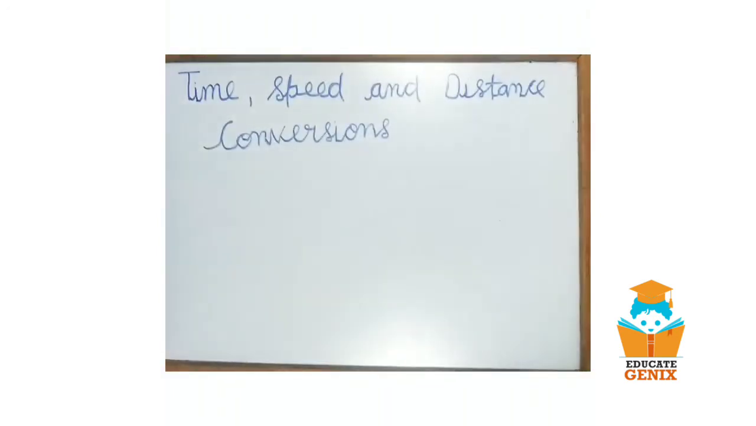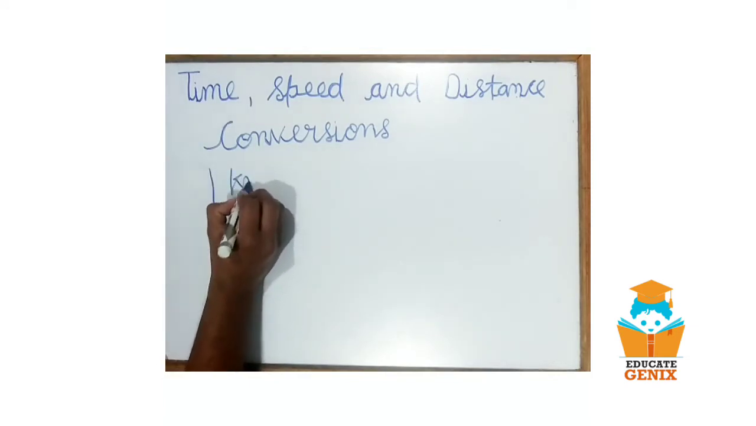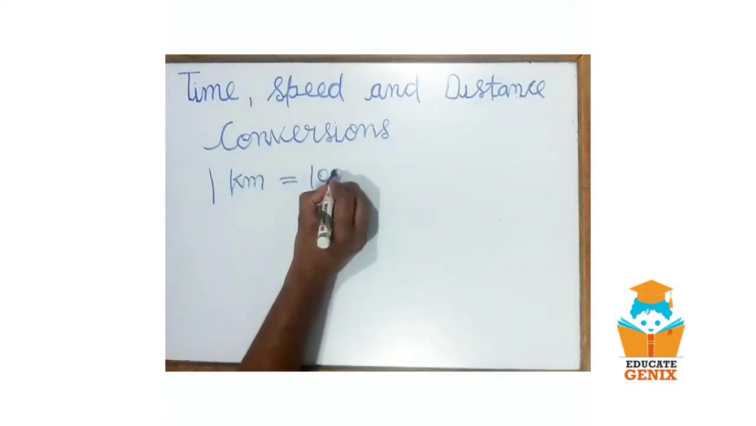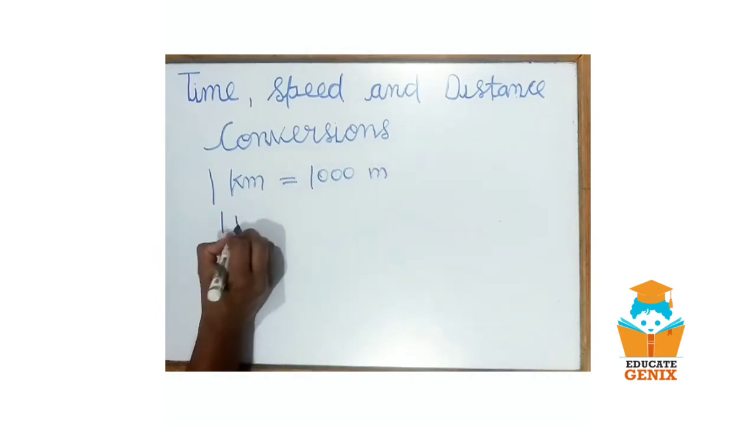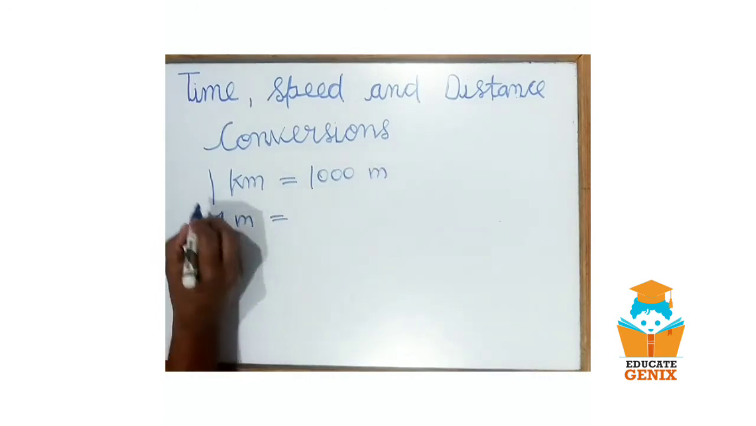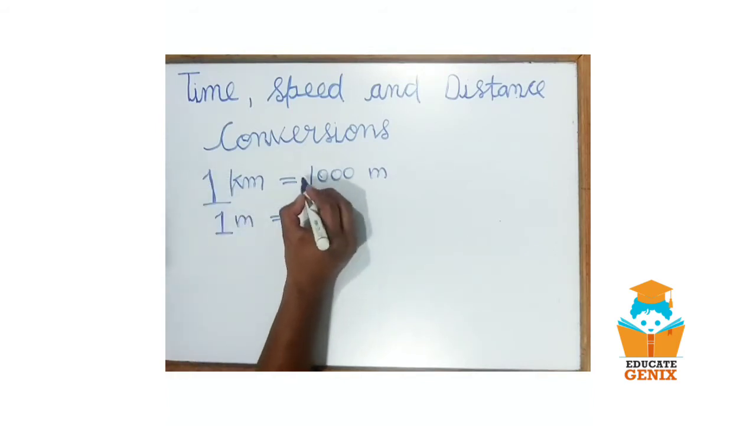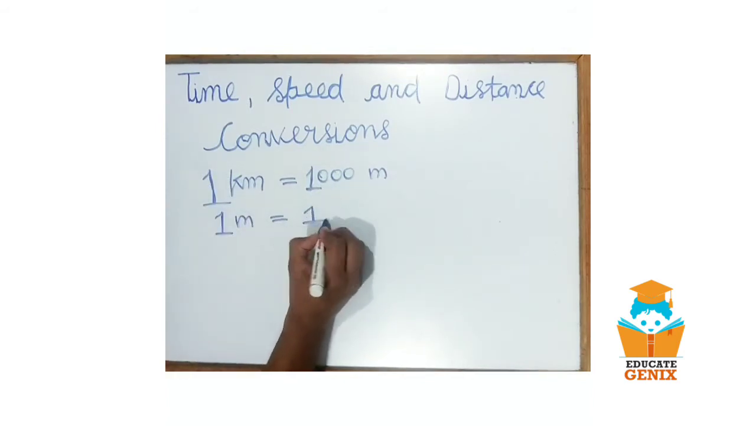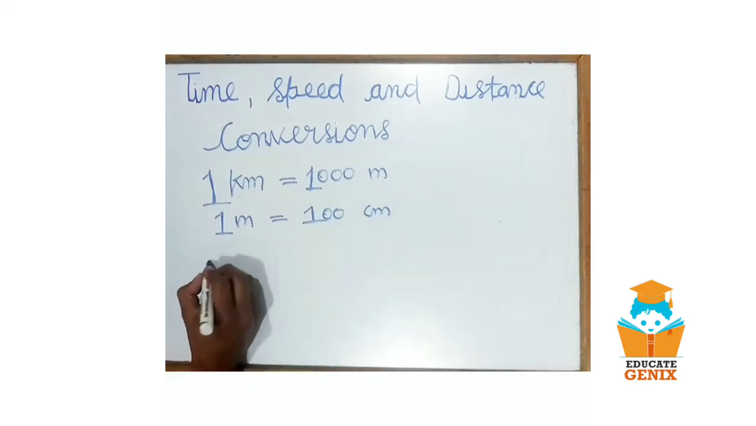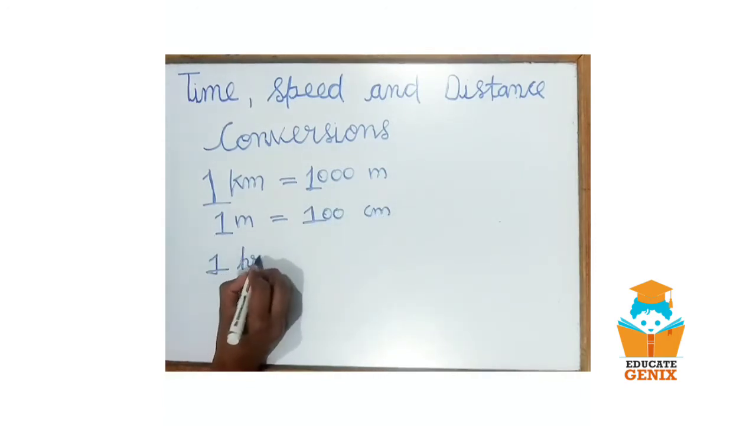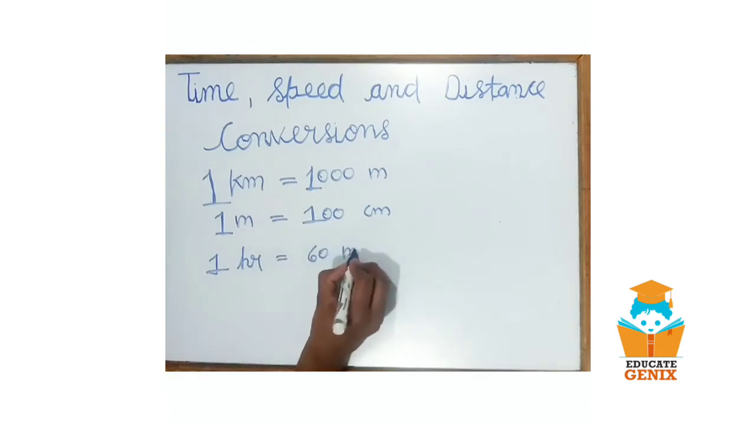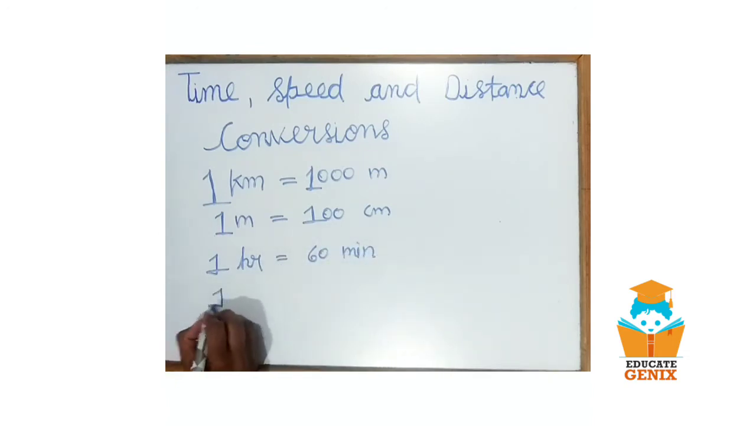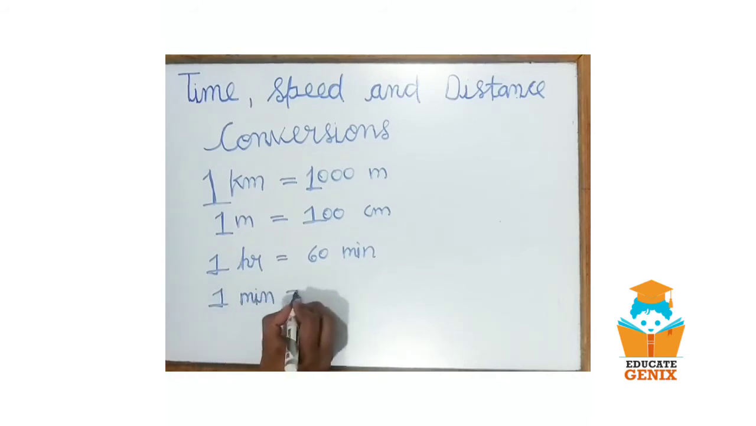So let's see some important conversions in time, speed and distance. 1 kilometer equals 1000 meter. 1 meter equals 100 centimeter. 1 hour equals 60 minutes, and 1 minute equals 60 seconds. Please note down.